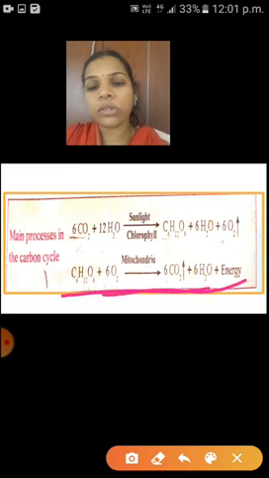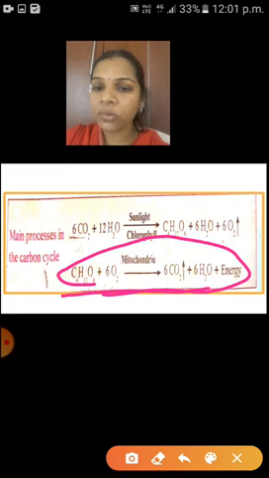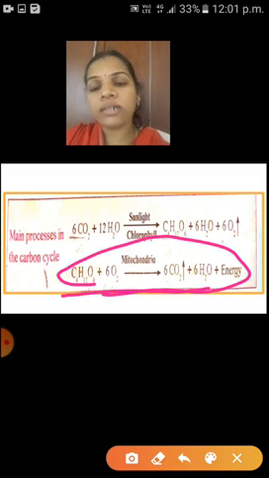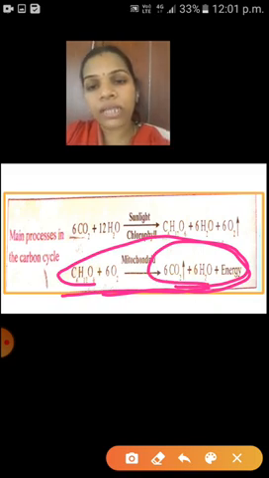It is respiration, cellular respiration. Glucose, that means carbohydrate, is combined with oxygen in the mitochondria. Where is the mitochondria present? Already you know, it is one of the cell organelles, isn't it? It is the powerhouse of the cell. So inside the mitochondria, the carbohydrate is combined with oxygen to give what? The byproducts are energy, water and carbon dioxide.